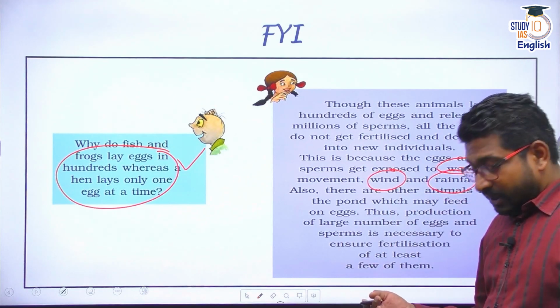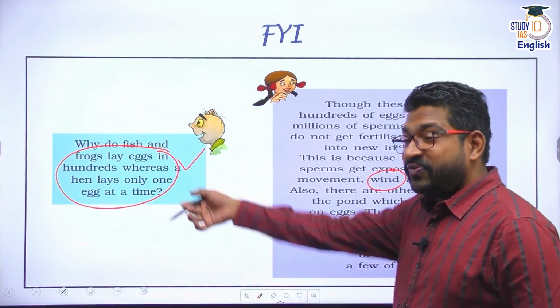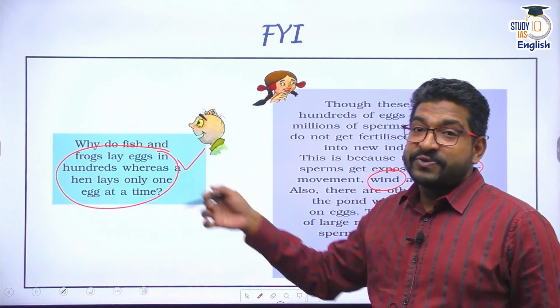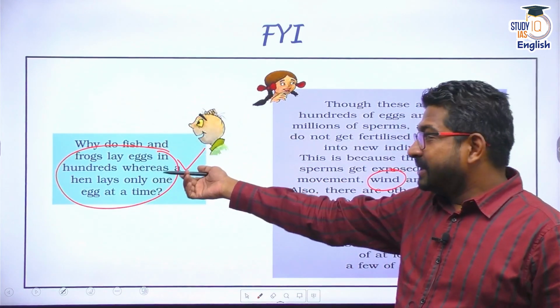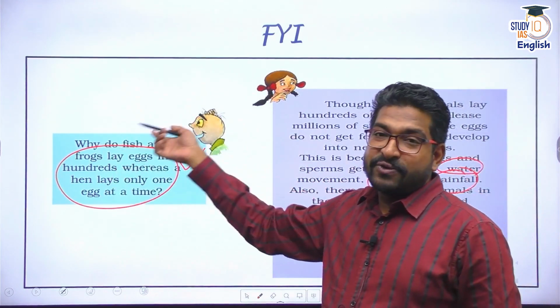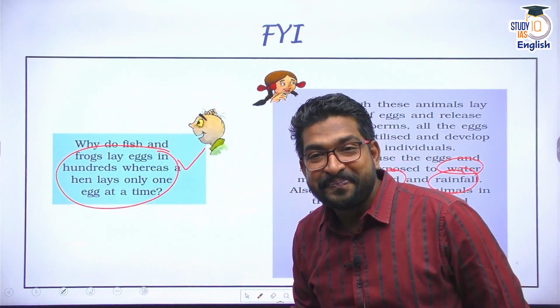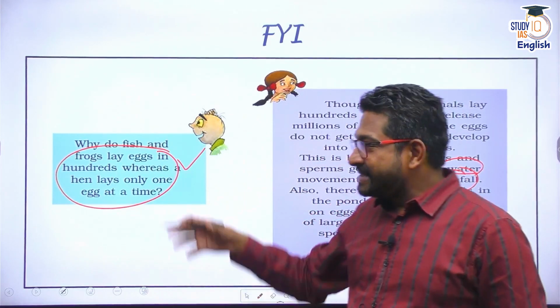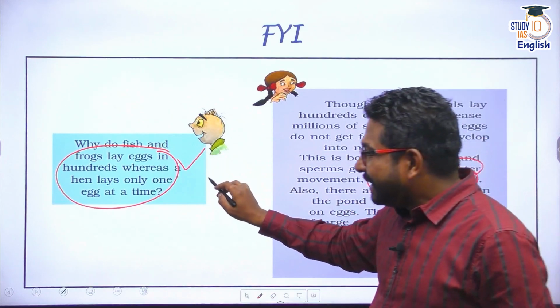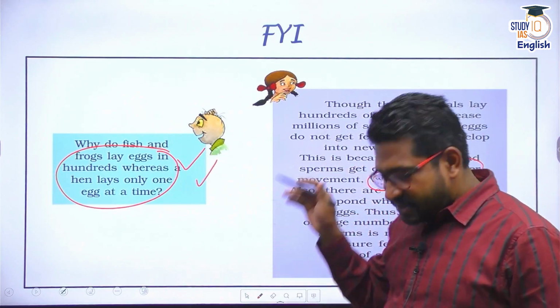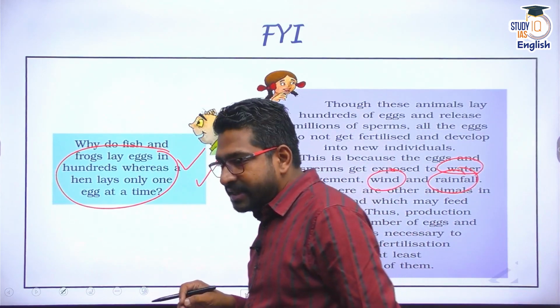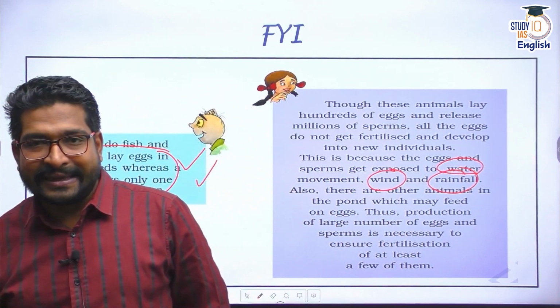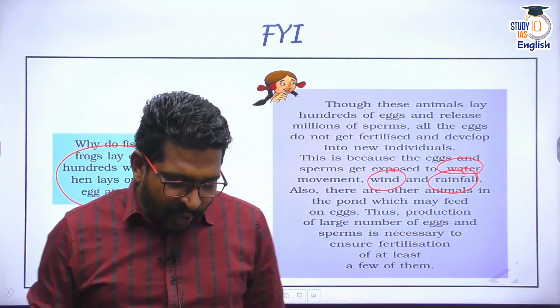Add to it, there are many other organisms which feed on these eggs also, because for other animals, these eggs of frogs and eggs of fish are like food. That is why these aquatic animals lay many eggs, whereas in humans, one egg is released every menstrual cycle. That's the basic idea. So what have we established here?